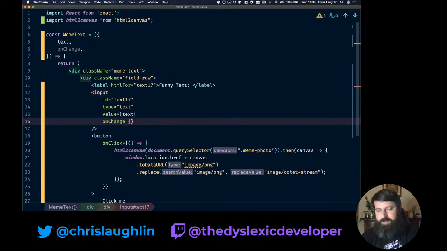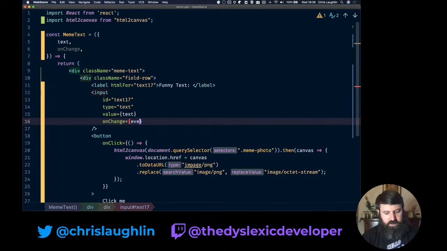I know we passed in an onChange function, but our onChange function is for setting the new value of the text. The onChange function from our input is like a DOM onChange event, so it gets a lot more information than what we need to care about. So we're going to handle that.